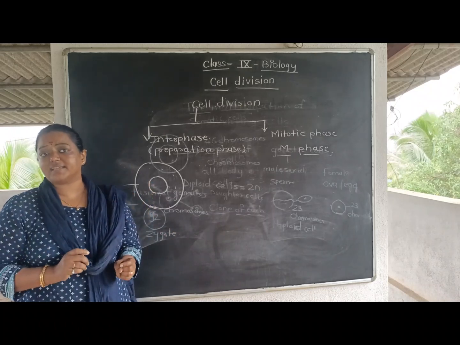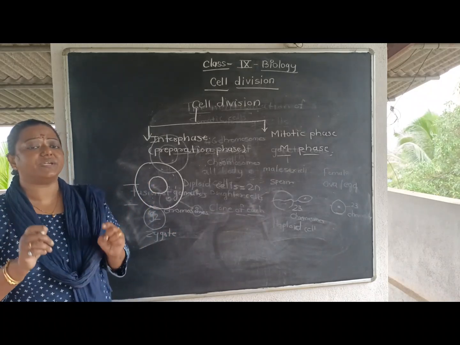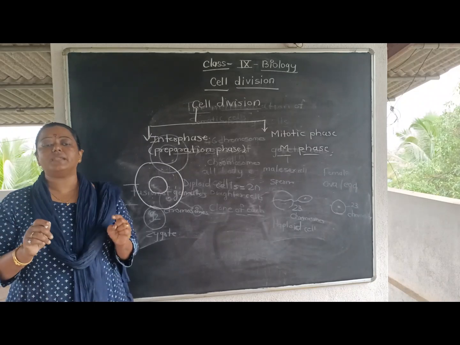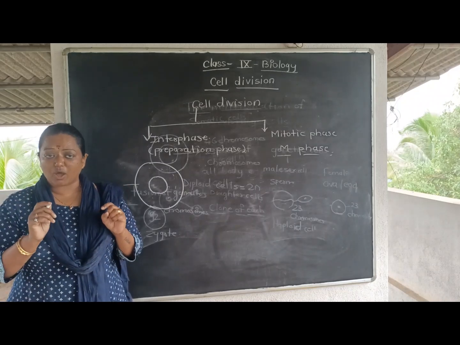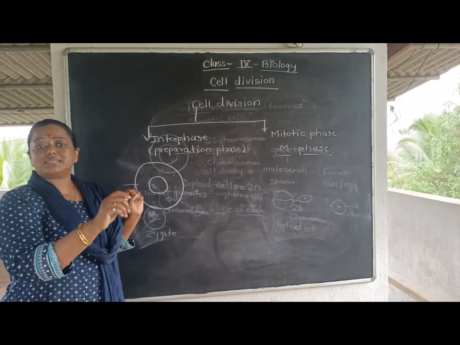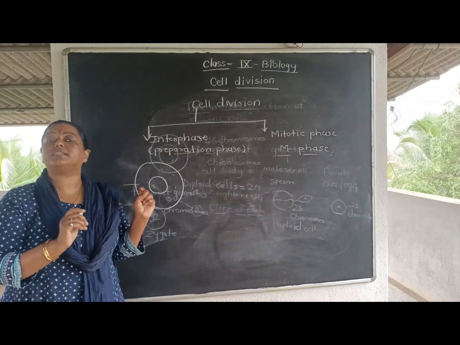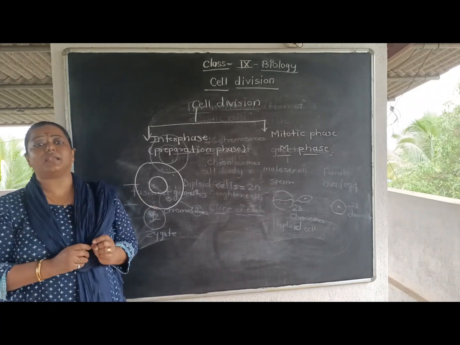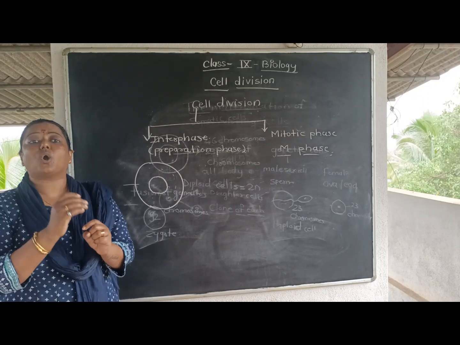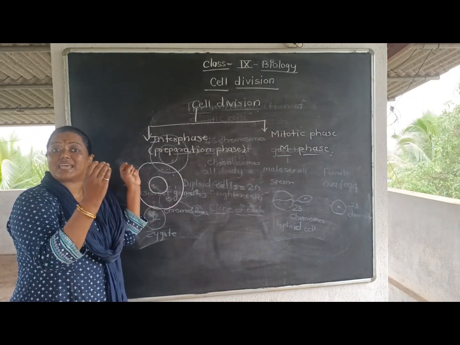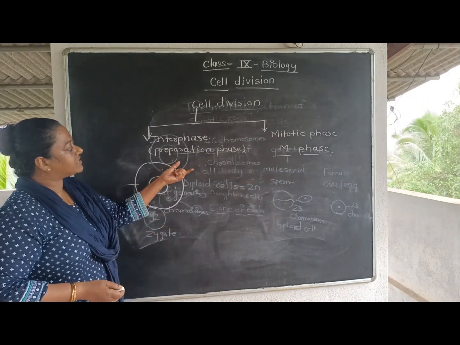So not only DNA replication takes place; along with that, the other cytoplasmic material, meaning all the cell organelles, would also double. They also make a copy of themselves in the same cell, and that phase is called what?